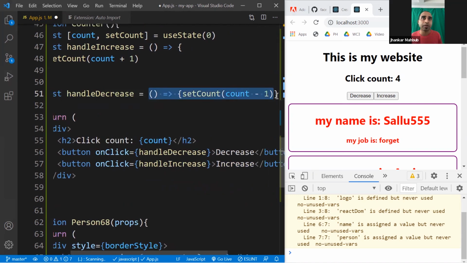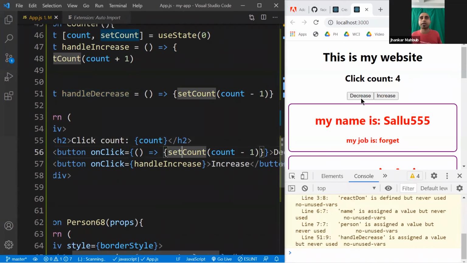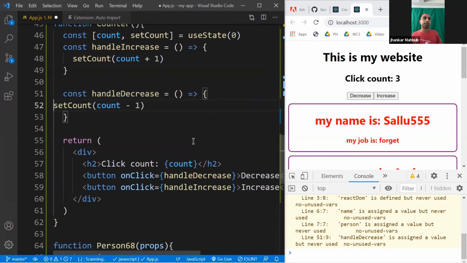Since this is the value, you can right away take it from here and just replace it here if you want. In this case, you are not using this, you are just putting it here. If you're not comfortable, you can ignore this part, and your code will work the way it is. So I will just reset it to the previous condition. At least this becomes easier for us as beginners.